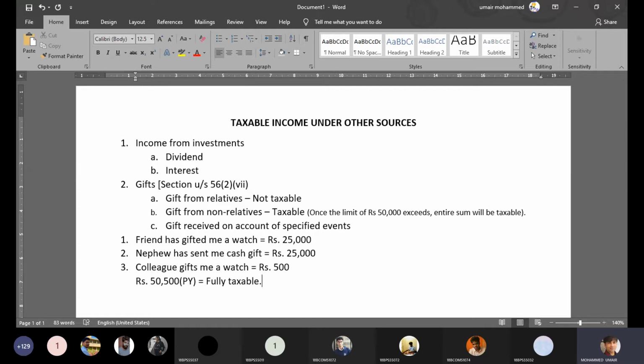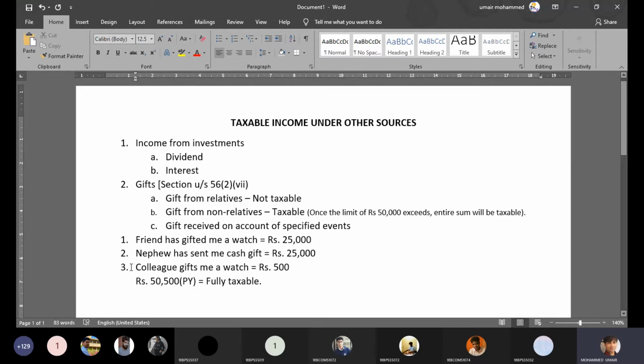You need to have clarity, because you might think, okay, anything in excess of 50,000 is taxable. No, not in excess. The moment the amount exceeds 50,000 during the previous year, the full amount is taxable.